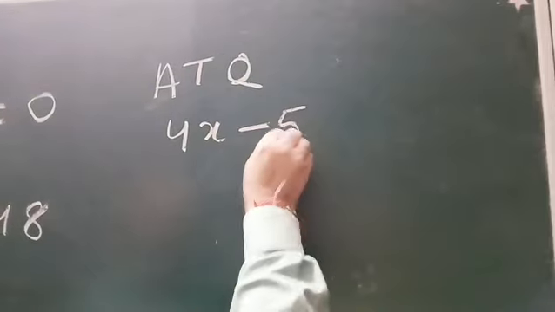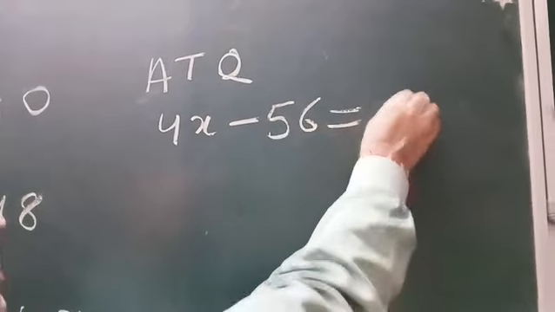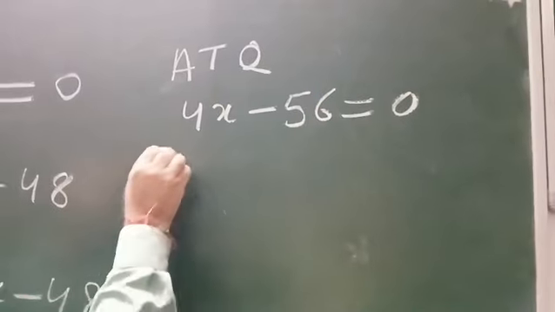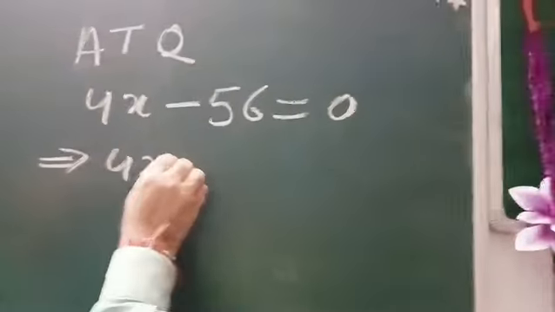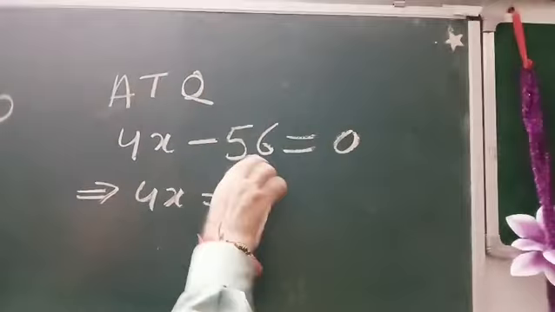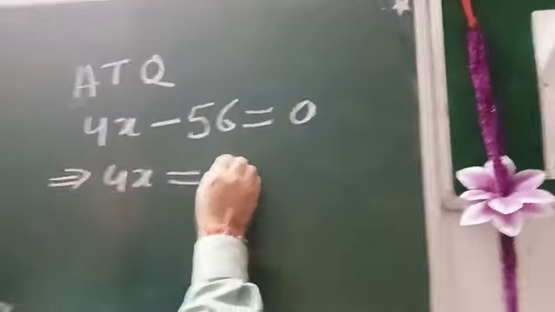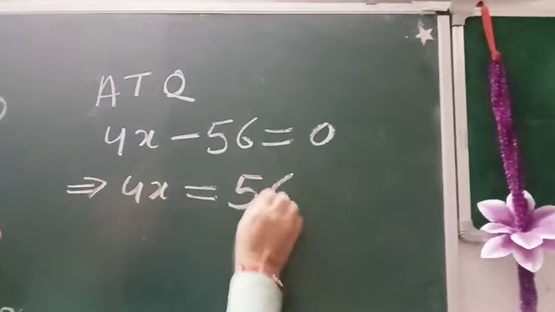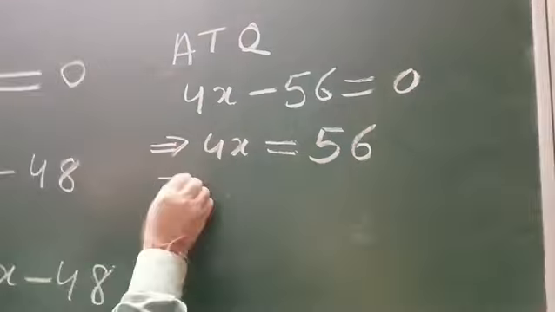So now according to the question, this should be equal to 0. So according to the question, 4x minus 56 should be equal to 0. So now let us solve it. 4x is equal to, let us transfer this minus 56 to the right hand side, so it becomes positive 56.